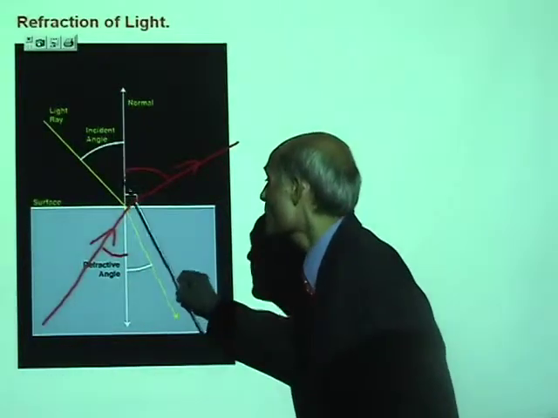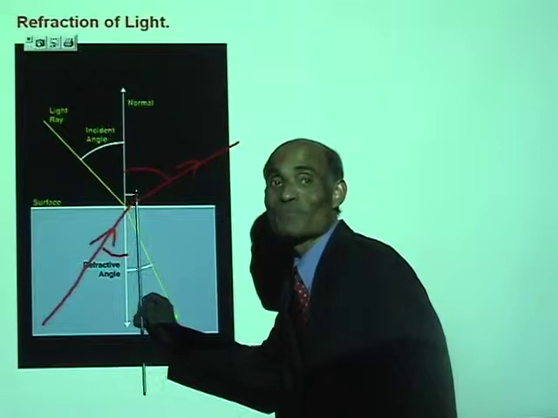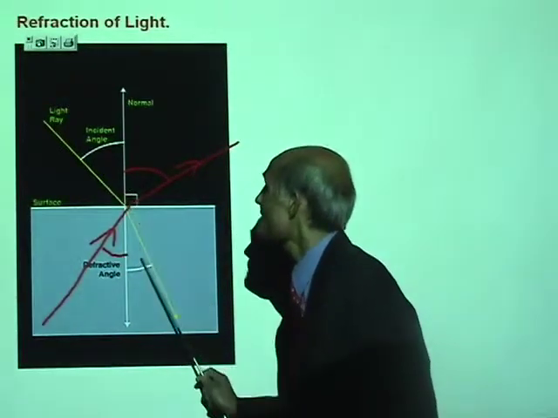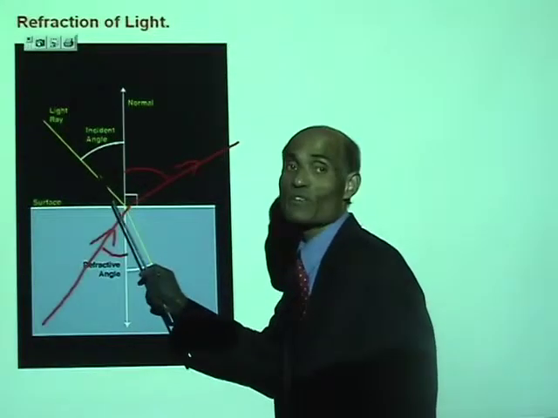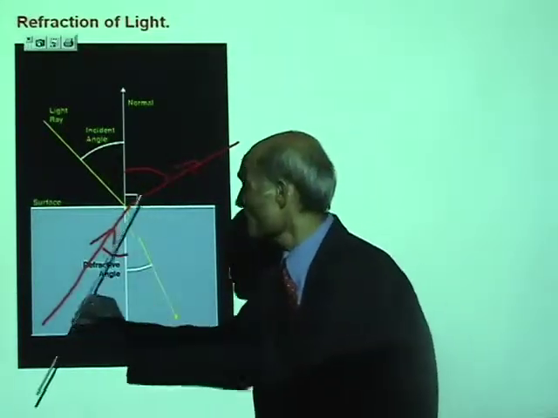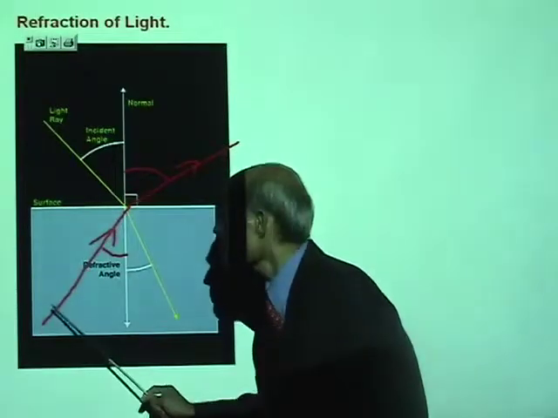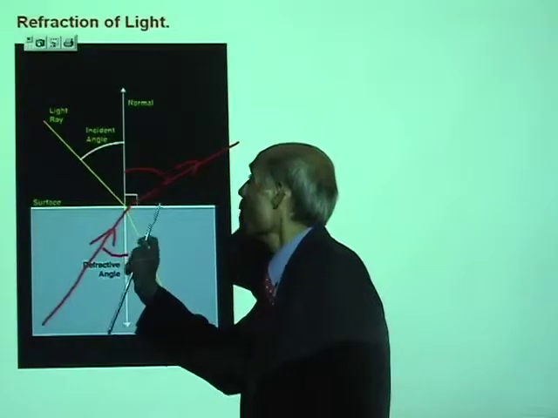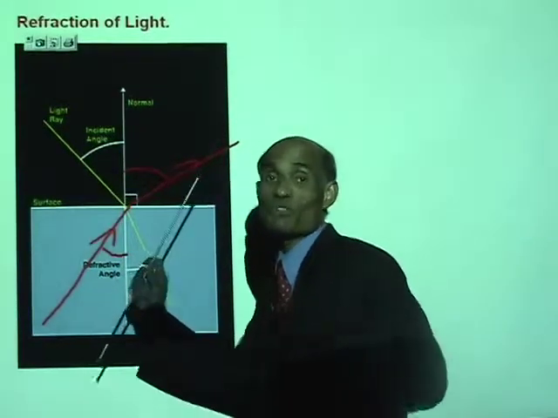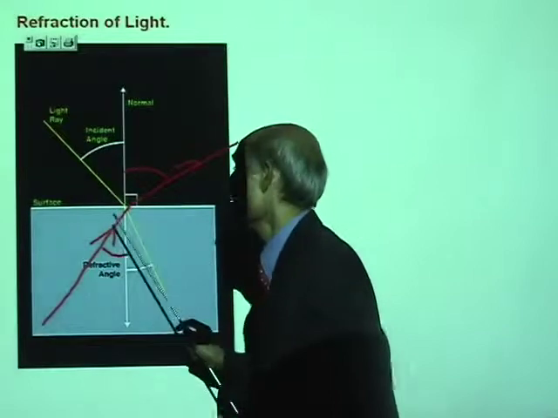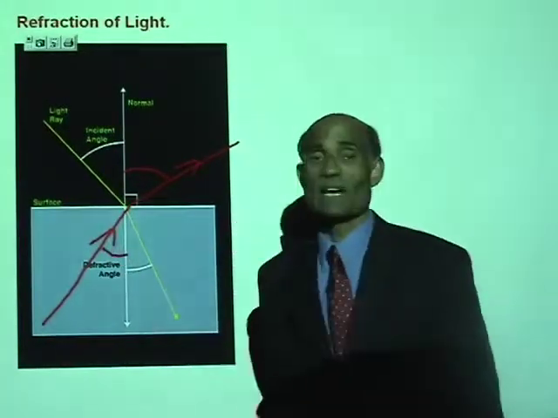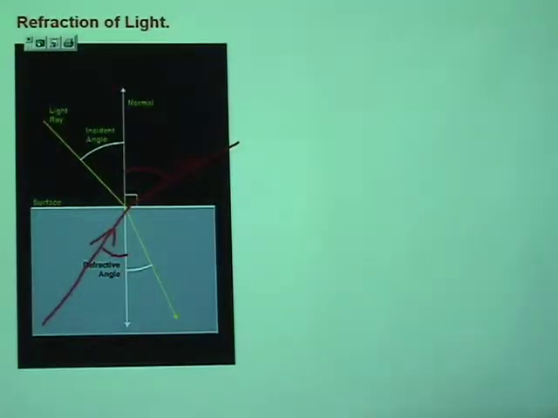You see this normal? It bends towards the normal. That means the angle of refraction is less than the angle of incidence. On the other hand, if a ray of light is going from glass into air, it is going to bend away from the normal because its speed is going to increase. And so the angle of refraction is greater than the angle of incidence. Okay? Alright.